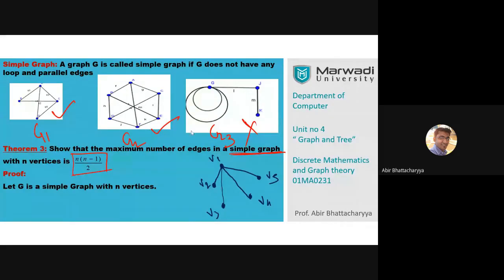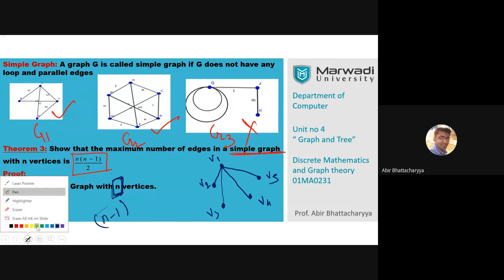So if I start with n vertices, we can start with n minus 1 edges, because apart from the first vertex, n minus 1 vertices are left. I will join all those vertices in the starting step, because I want to make sure that we have the maximum number of edges.